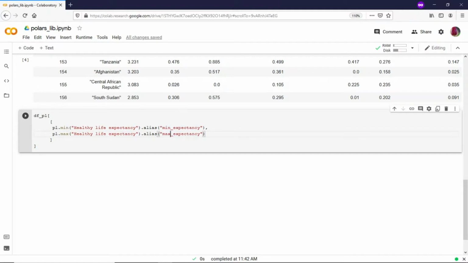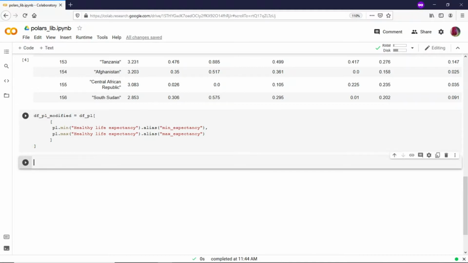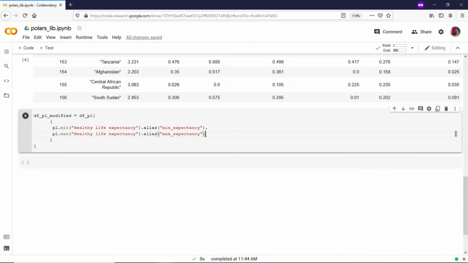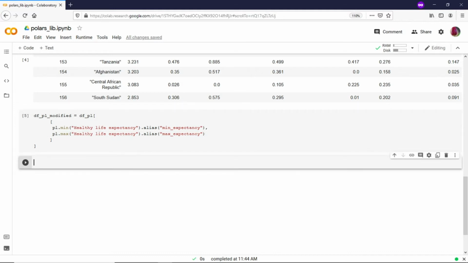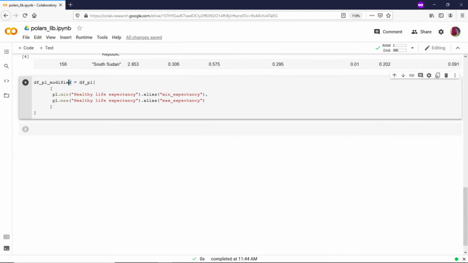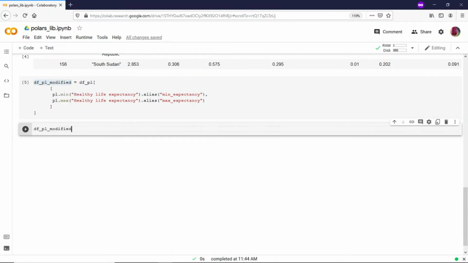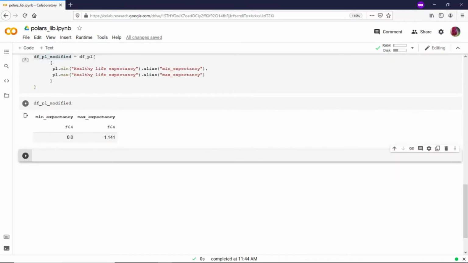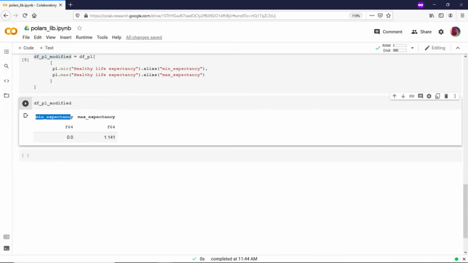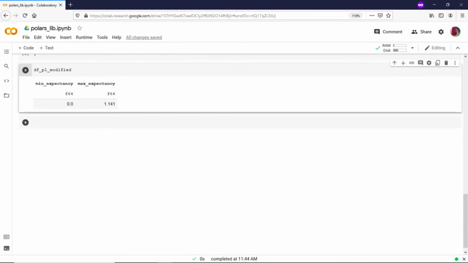So this is a new column creation, and let's save it in a new data frame, not the existing one. Let's say df_pl_modified. Okay, it took fine. So let's see what is there in this new variable which we have created. Yeah, so minimum expectancy is 0, maximum expectancy is 1.141. So this is a new one which we have created right now. So let's see one more.